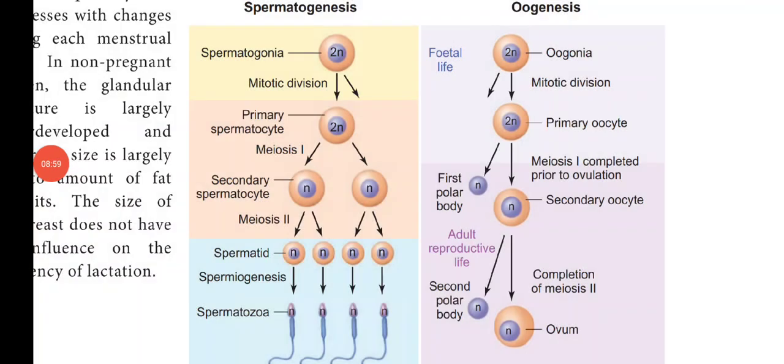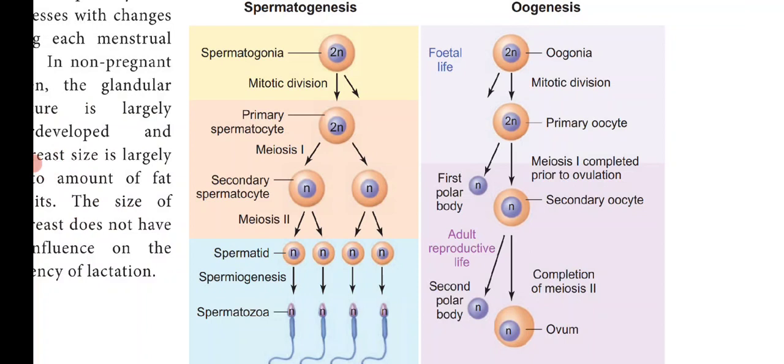So at the time of puberty only, the primary oocyte within the tertiary follicle grows in size. It accumulates the nutrients and grows in size and completes the first meiotic division and forms the secondary oocyte. So the primary oocyte divides into a secondary oocyte and a first polar body. So it is an unequal division resulting in the formation of a large haploid secondary oocyte and a first polar body. The primary oocyte is diploid.